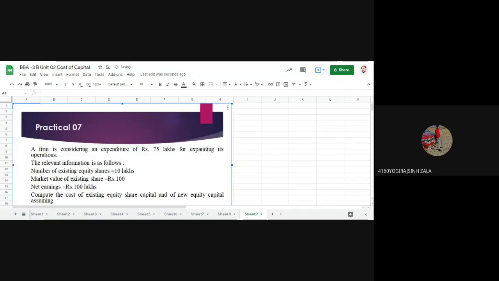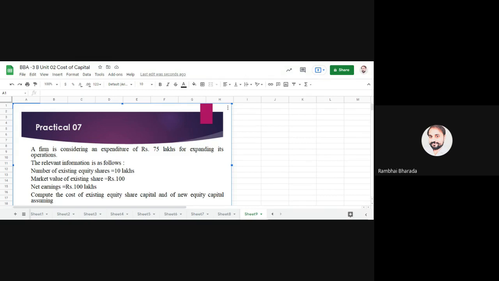Now see this question. A firm is considering an expenditure of rupees 75 lakh for expanding its operation. Okay, now one firm is thinking about expanding the business. The relevant information is given to you.